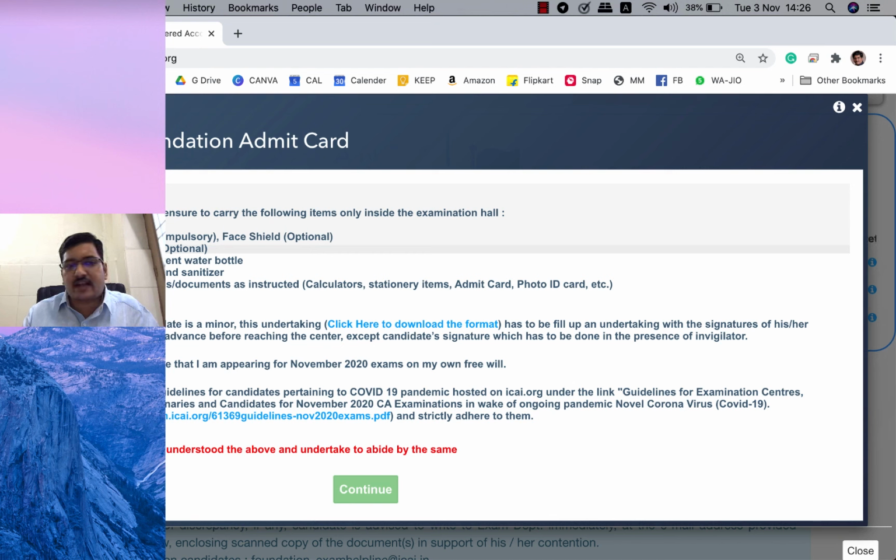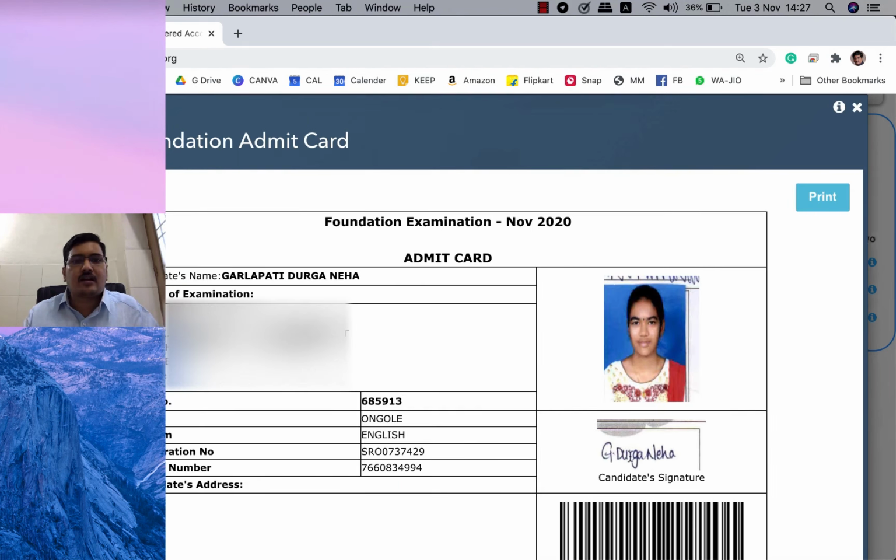I do hereby declare that I am appearing for the November 2020 exams of my own free will. So that means it's a clear-cut indication that there is no pressure on me from anyone; even an opt-out facility is given. So I am writing this exam of my own will. I have read the guidelines for candidates, that is, as I have already told, the CA Institute has already released the SOPs. Now the CA Institute is expecting all the students to go through those SOPs. So now you need to take, I have read and understood the above and undertake to abide by the same. After that, continue.